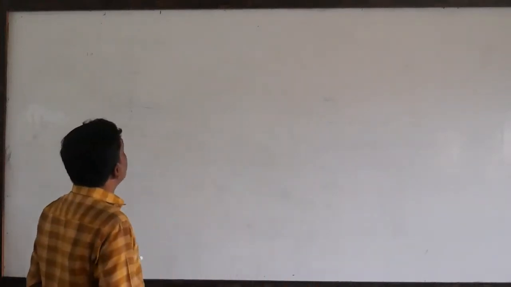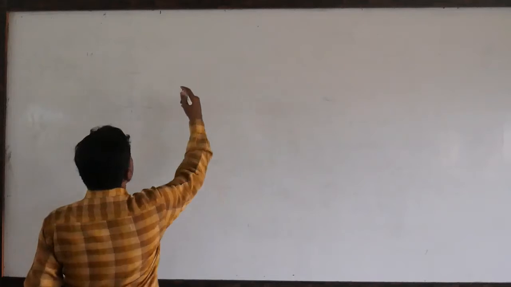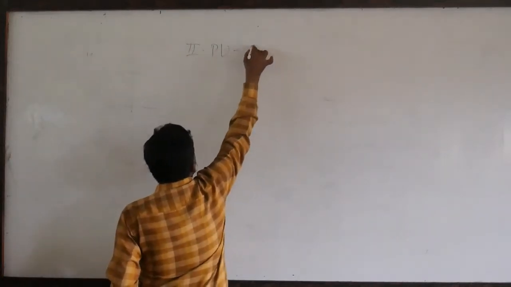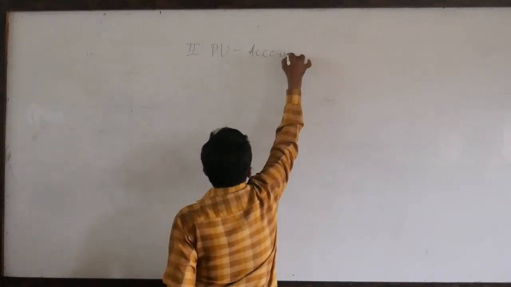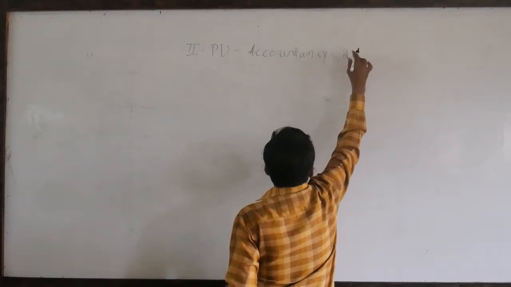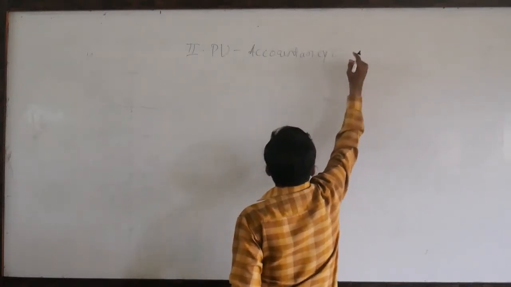So here we are making a video on accountancy, second PUC accountancy. Subject code, as you all know, 30.